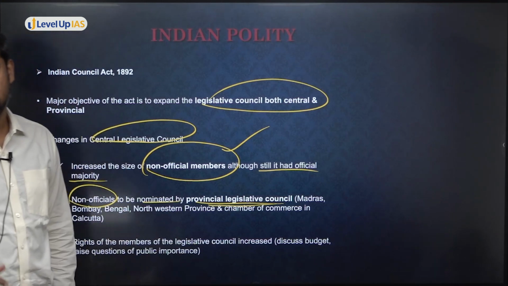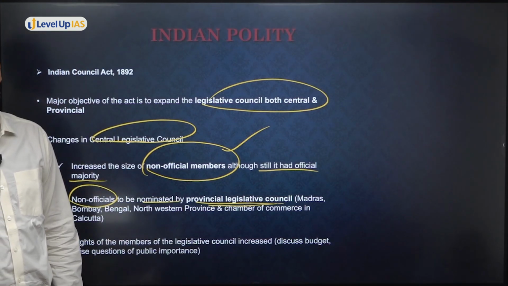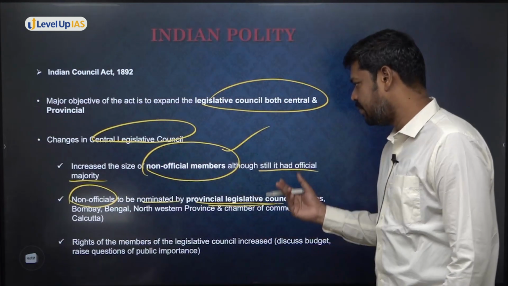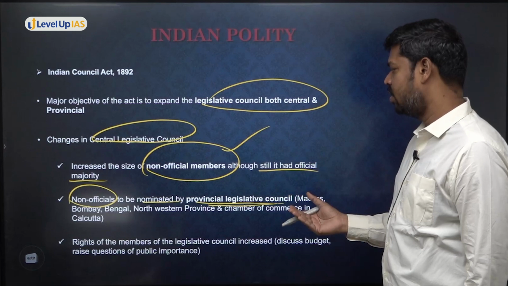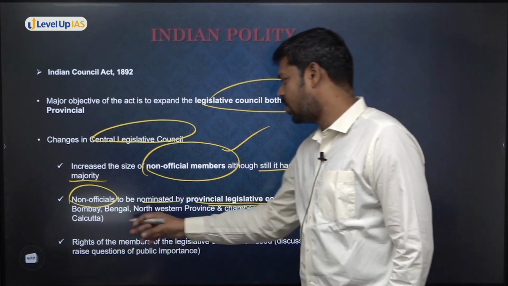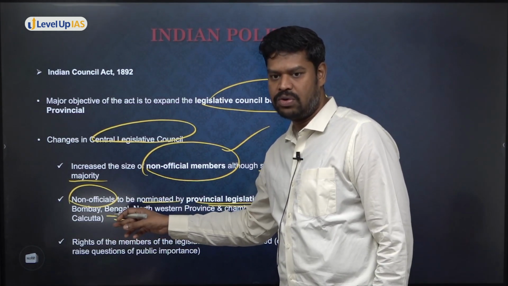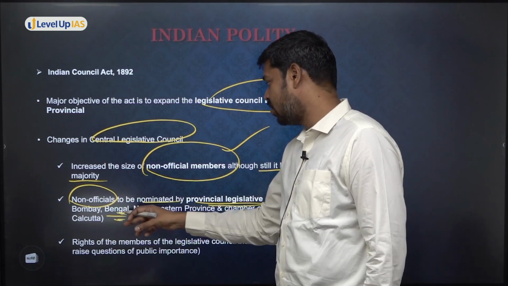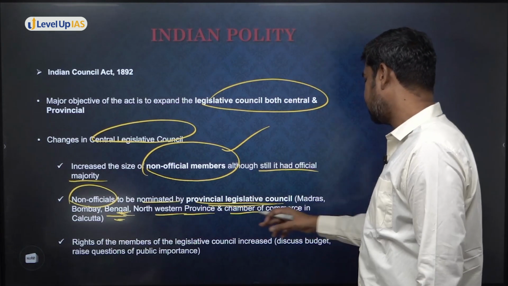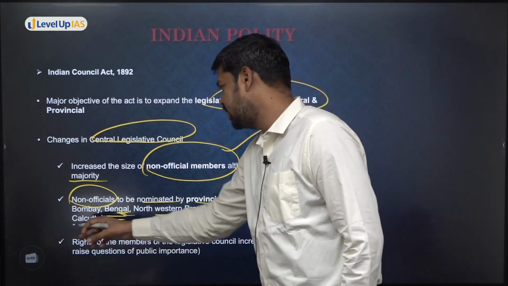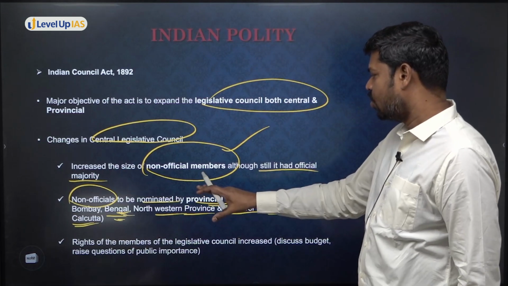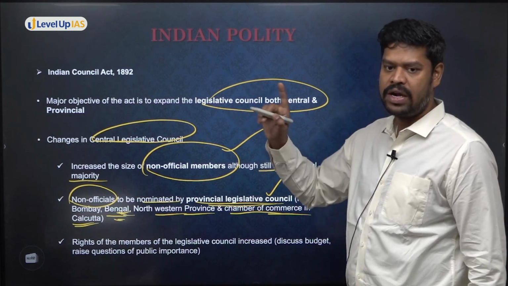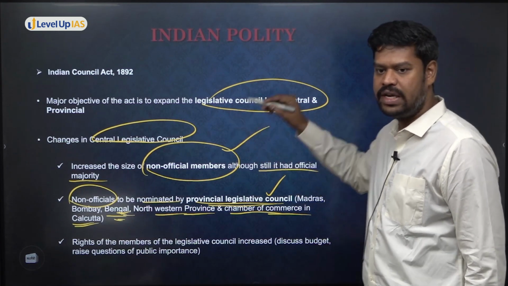At the time we had various provincial legislative councils. What are the provincial legislative councils? We had Madras, Bombay, Bengal, and the Northwestern Provinces. In fact, Bengal was also a province, and Bengal had a central legislative council also. So Bengal, Northwestern Provinces, and the Chamber of Commerce in Calcutta: from all these areas, the non-officials were there. The non-officials were nominated from the provincial legislative councils. That means, I already asked a question: for the first time, when was the indirect election brought in?